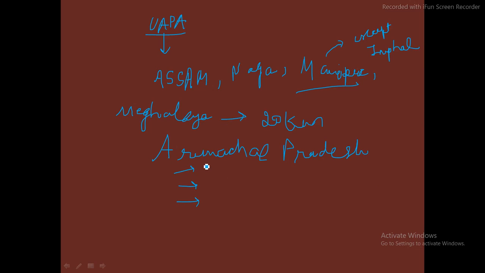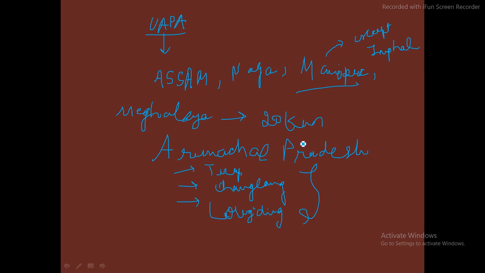First is the Tirap district, TIRAP, Tirap. Second is the Changlang district, and the third one is Longding, LONGDING, Longding district, okay. So these are the only 3 districts where this law has been enacted, okay. And onto the other police station also these laws are there, okay.